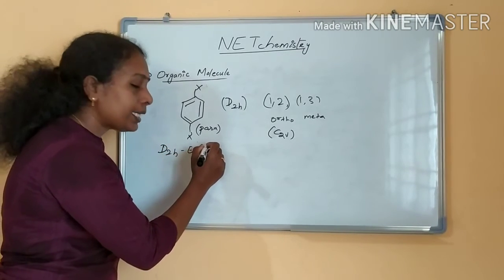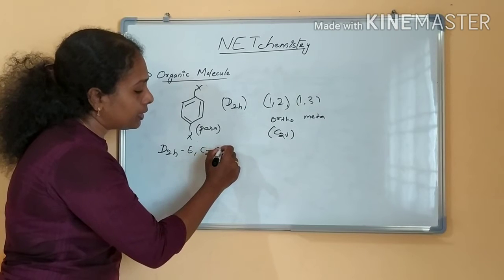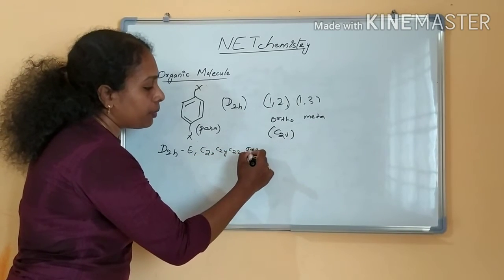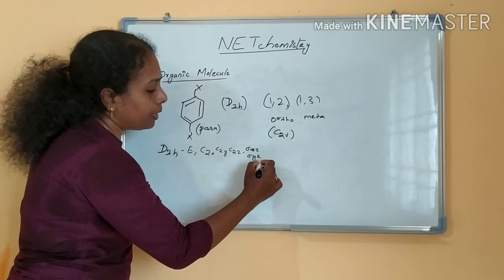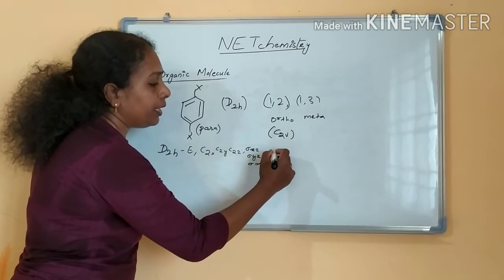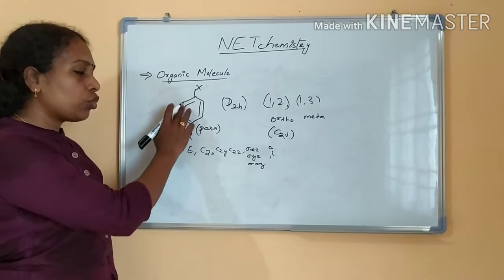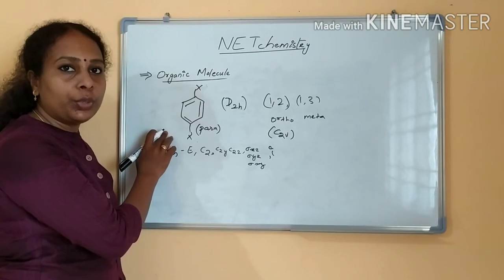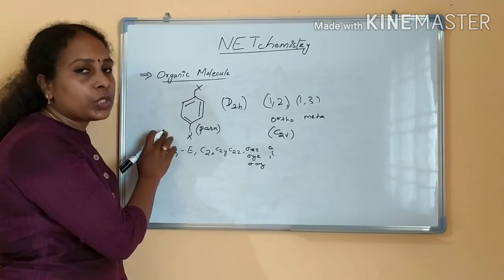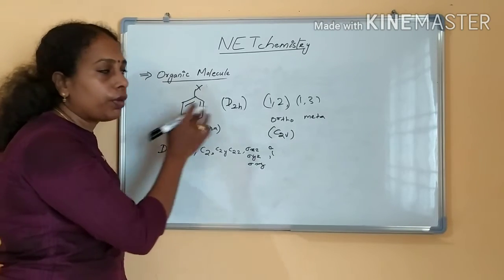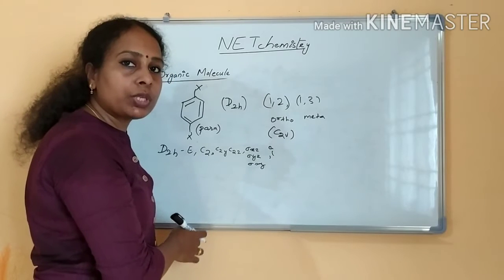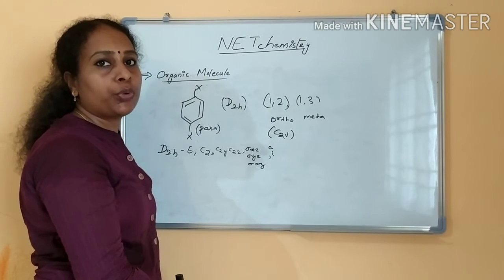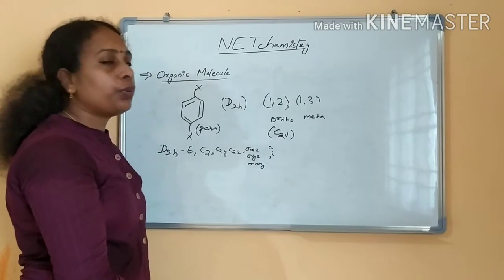E is there, 3 C2s are there, C2X, C2Y and C2Z, then sigma XZ, sigma YZ and sigma XY, and then I, the center of symmetry. So para substituted benzene belongs to the point group D2H. Don't be confused, it does not belong to the point group C2V, but 1,2 and 1,3 disubstitution belongs to the point group C2V, and mono substitution also has C2V point group. Is it clear? That is the D2H point group.